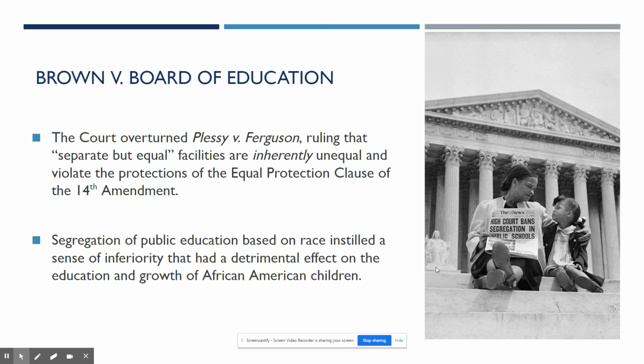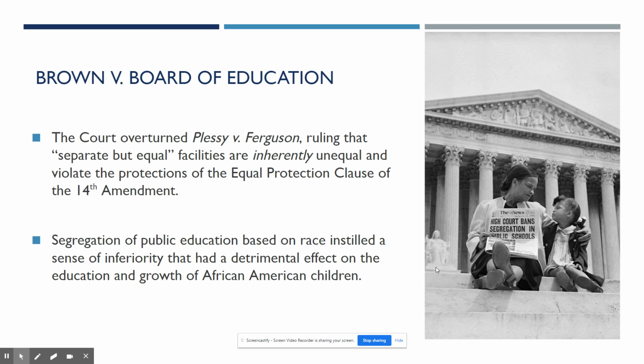So, in the court's ruling, the court is going to overturn that Plessy v. Ferguson precedent, ruling that separate but equal facilities are inherently unequal and violate the protections of the Equal Protection Clause of the 14th Amendment. Okay, so African American students who attend separate schools by law are being denied educational opportunities and benefits that they would be given in an integrated setting, even if their school facilities and teachers were roughly equal.